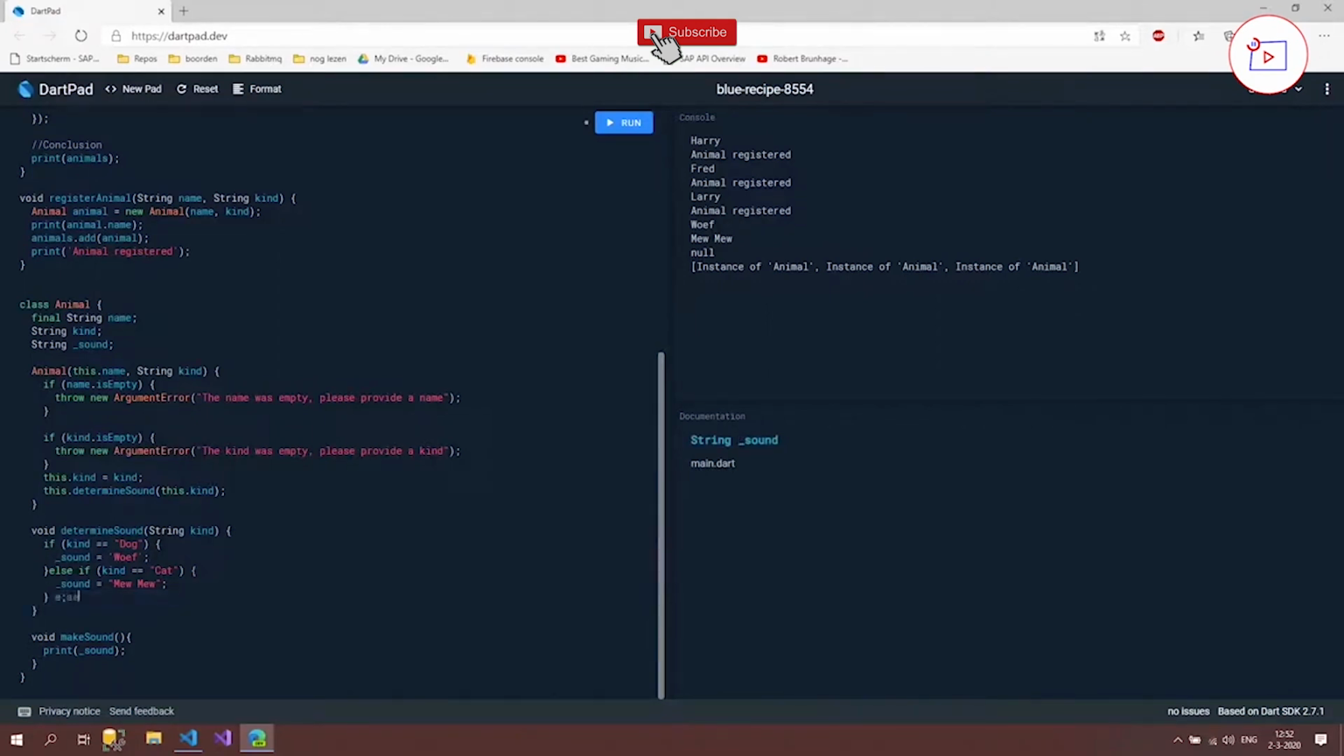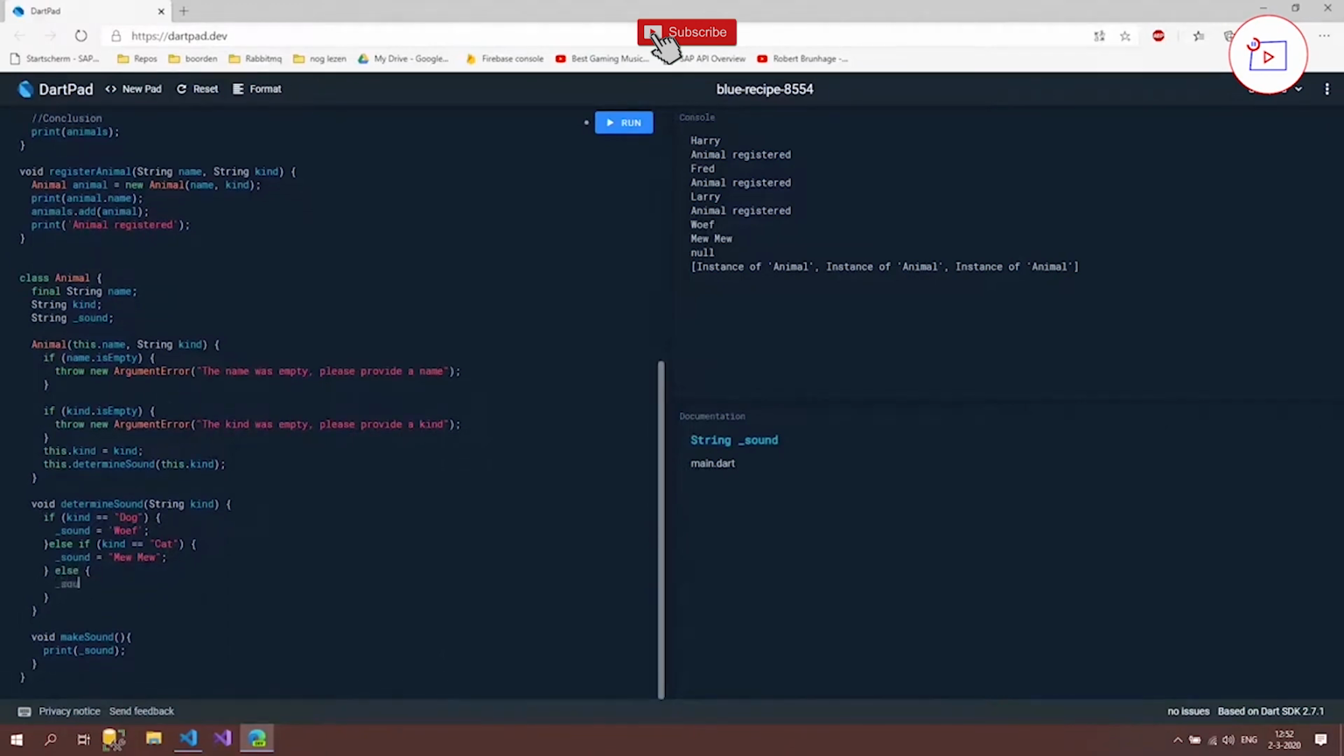And at the last, I'm going to say here else sound is unknown. So now what we have done is, if the kind is dog, then we set it to woof. If the kind is cat, we set it to mew mew. But if this kind can't be determined, we're going to set it to unknown. So if we now run the code, then instead of null, we should see unknown.